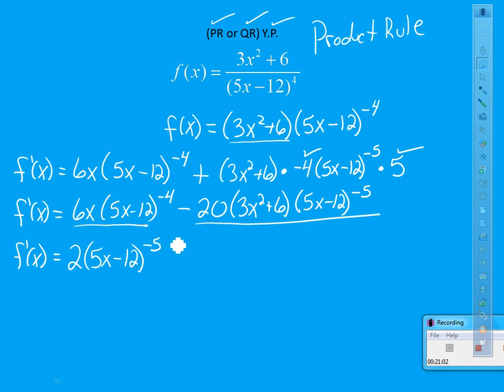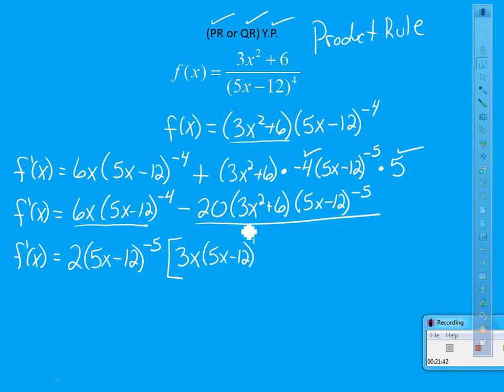And then put a bracket, ignore this second term, and only look at your first term for a second. To go from 2 to 6x, I need a 3x. To go from 5x minus 12 to the negative fifth to 5x minus 12 to the negative 4, I need to add 1, so I need a 5x minus 12 to the first. So that takes care of the first term.